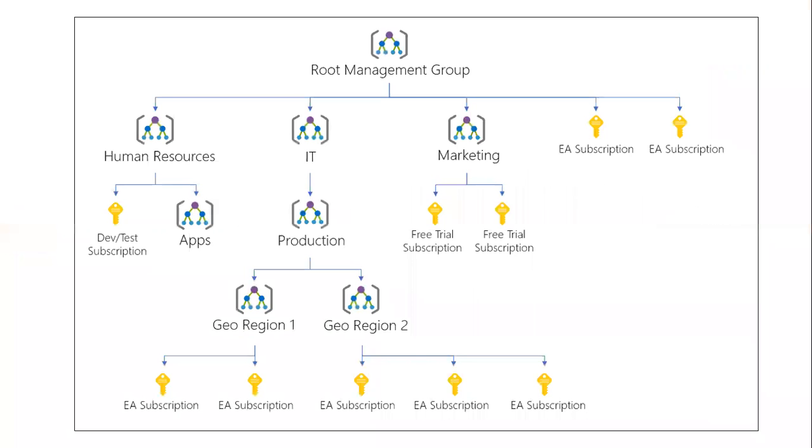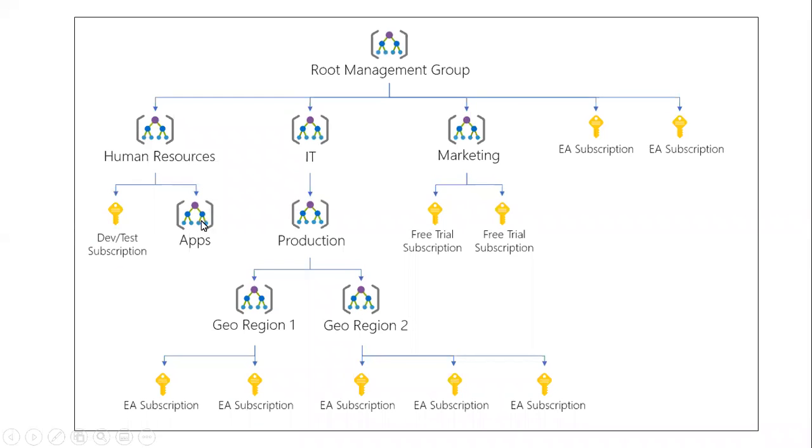Okay. So if you see this diagram, we have this root management group, which is created by default when you buy any Azure subscription. So you can create different departments, like in this diagram, you have a human resource department. In this human resource department, you have your subscription here. This key is the symbol of subscription.